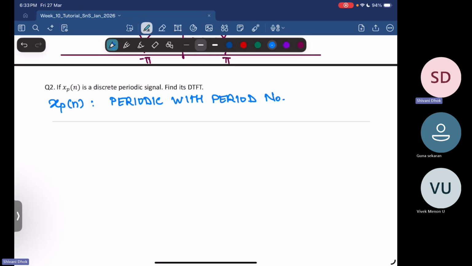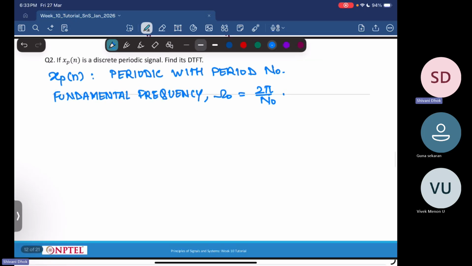And then in that case, n naught, let's say is its fundamental period, then its fundamental frequency is omega naught equal to 2 pi by n naught. Okay, so this xp of n will have discrete Fourier series coefficients, let's say as ck's.